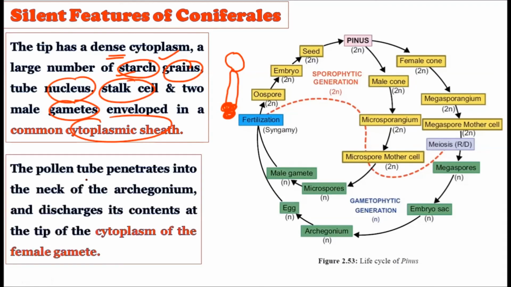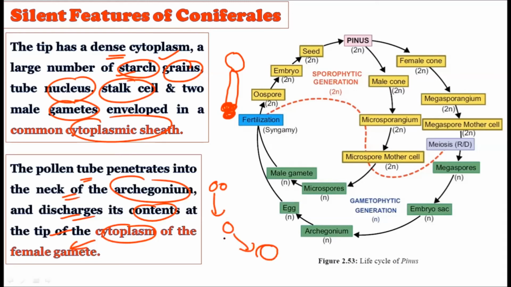Now see, the pollen tube penetrates into the neck of the archegonium and discharges its content at the tip of the cytoplasm of the female gamete. So once it releases the two male gametes, one will combine with the egg, and due to the combination with the egg, it will create the zygote.